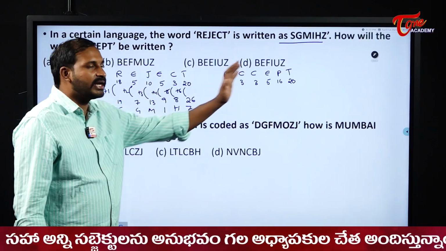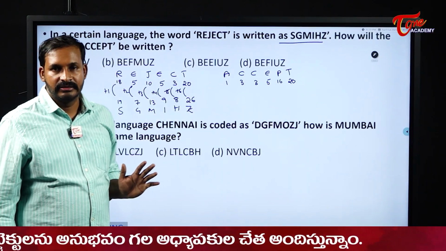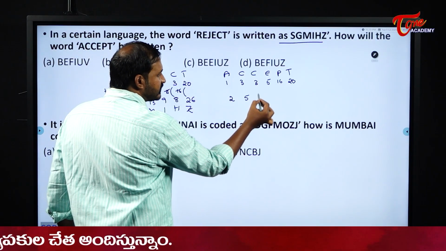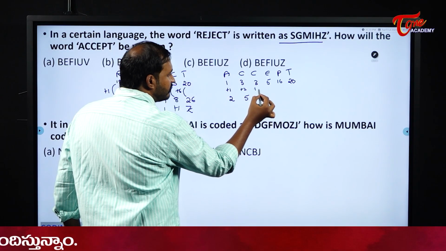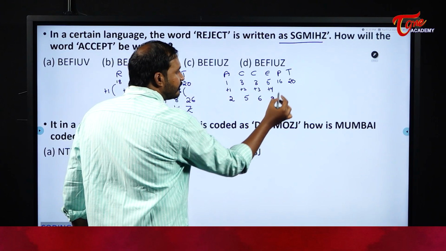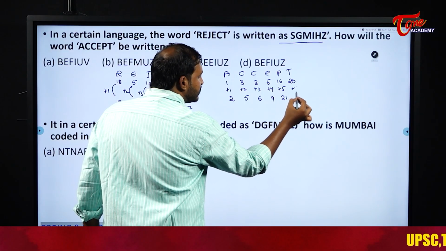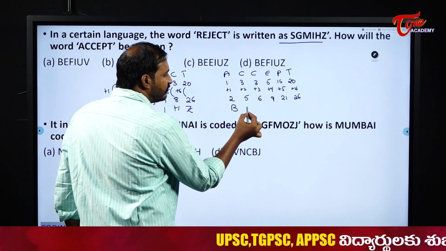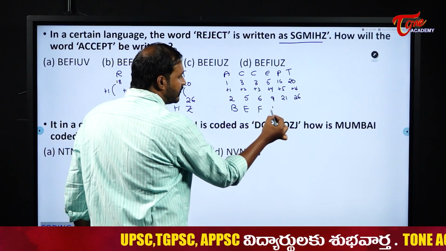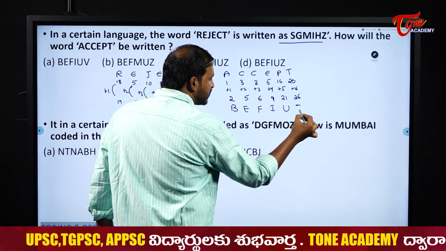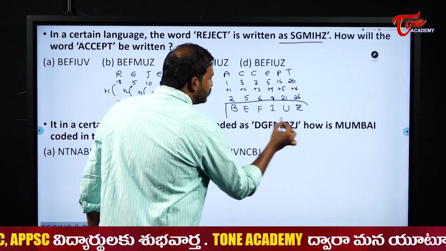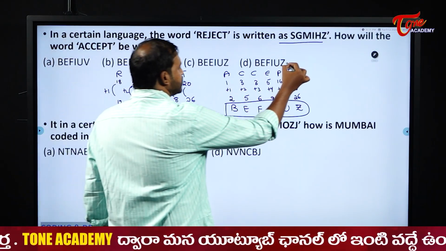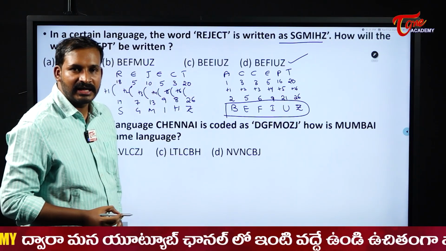See students, you should be quick in writing this so that you will get the answers quickly. Now what happens? The same thing, plus 1 means it becomes 2, plus 2 means it becomes 5, plus 3 means it becomes 6, plus 4 means 9, plus 5 means 21, plus 6 means it becomes 26. Now what is the second alphabet? B. Fifth alphabet is E. Sixth alphabet is F. Ninth alphabet is I. 21st alphabet is U. 26th alphabet is Z. So B, E, F, I, U, Z will be our answer. So option D will be our answer in this case.